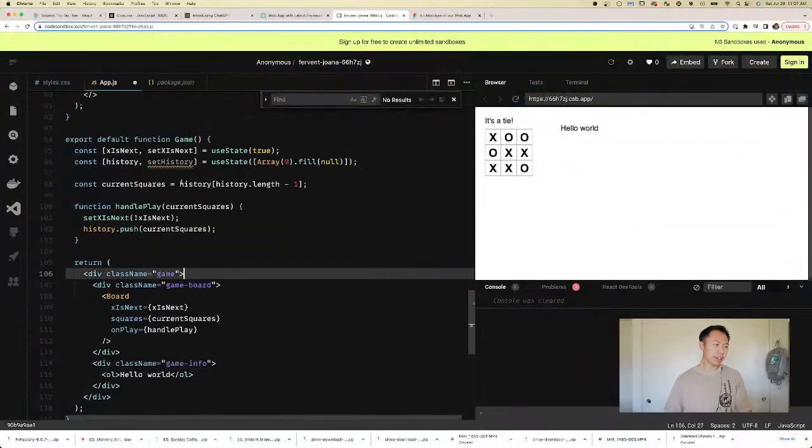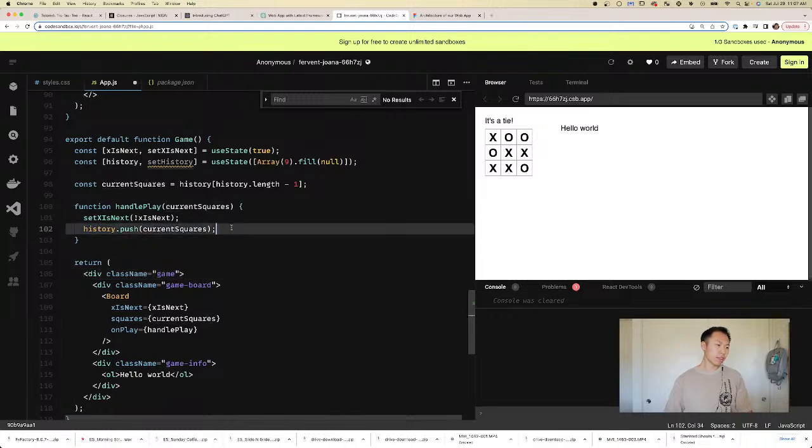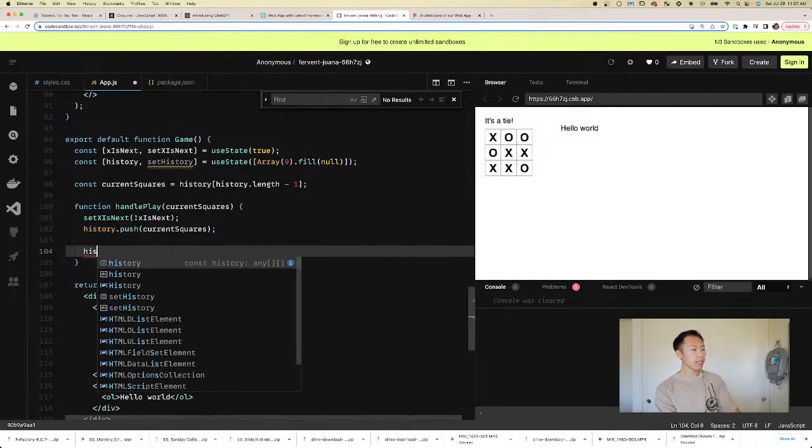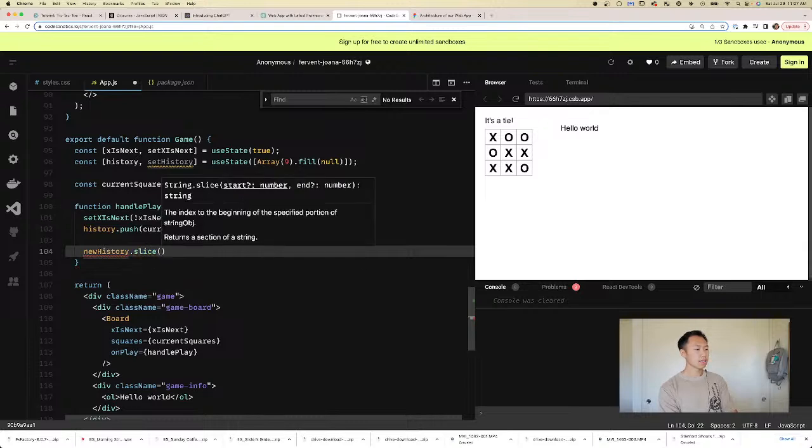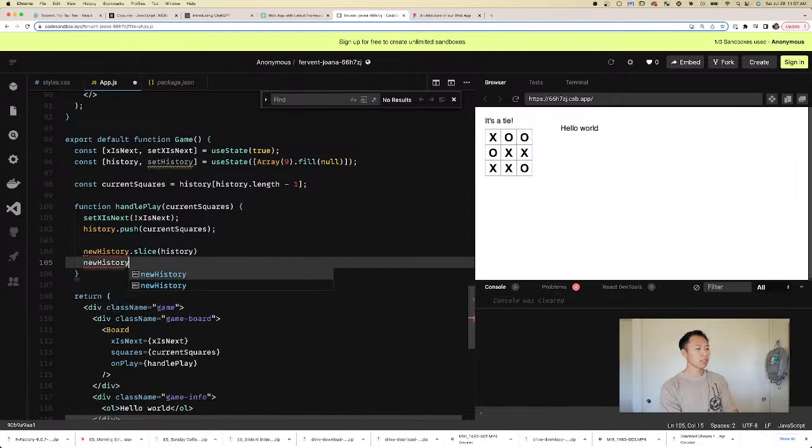There's 2 ways we can fix it. So, hey guys, tell me the 2 ways. One way is to do this: new history, dot slice history, and then new history dot push current squares.